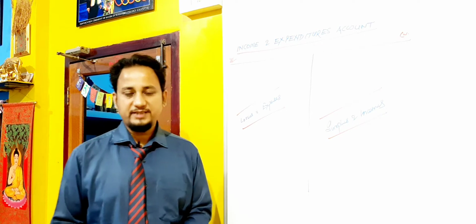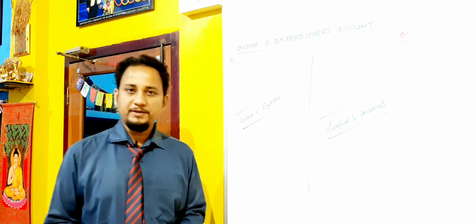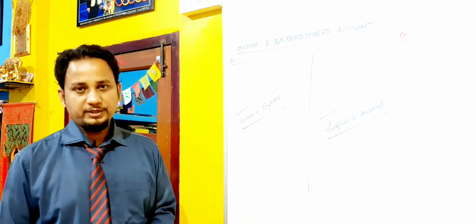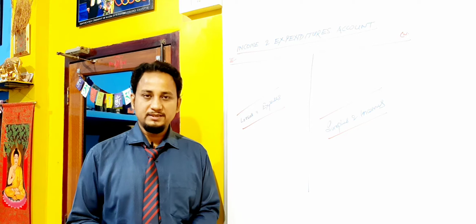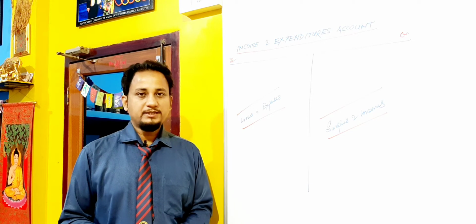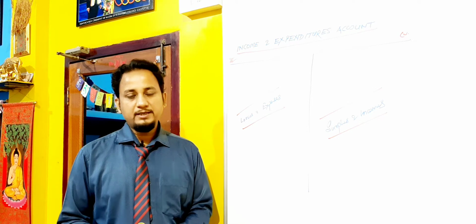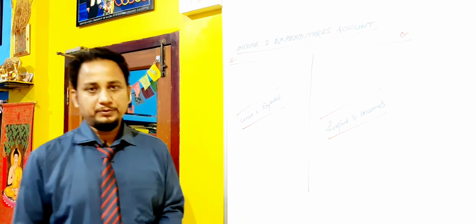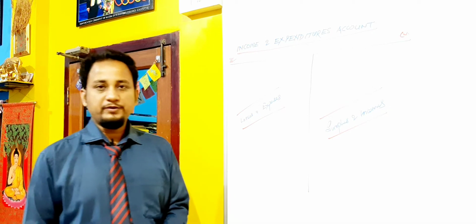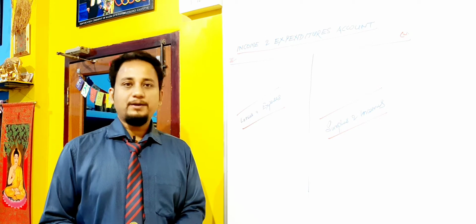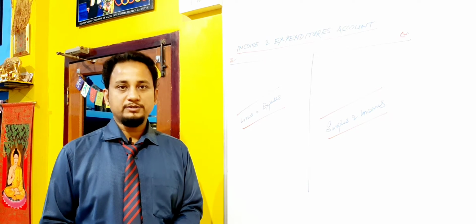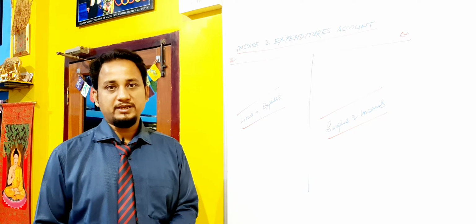But the difference is that the profit and loss account is prepared by business organizations, whereas all those organizations which are not associated with business, specifically non-profit organizations, prepare the income and expenditure account. Mainly this account is prepared by NPOs. The reason is that an NPO, a non-profit organization, has a motive that is not to earn profit. That's why they don't prepare a profit and loss account. Instead of a profit and loss account, they prepare an income and expenditure account.